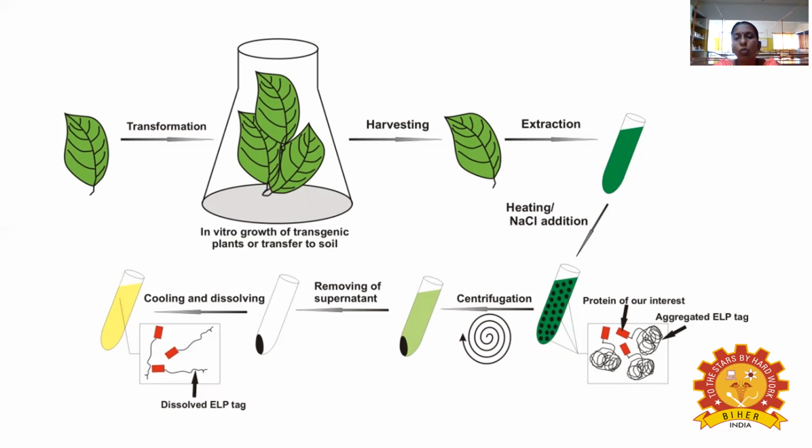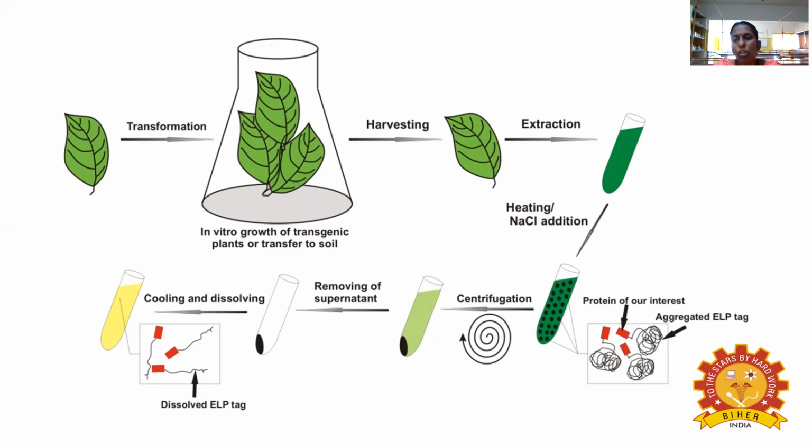After transformation, you plant it and get the plant, then the yield, and then harvesting. After harvesting, you have to extract the DNA, with heating and sodium chloride added.